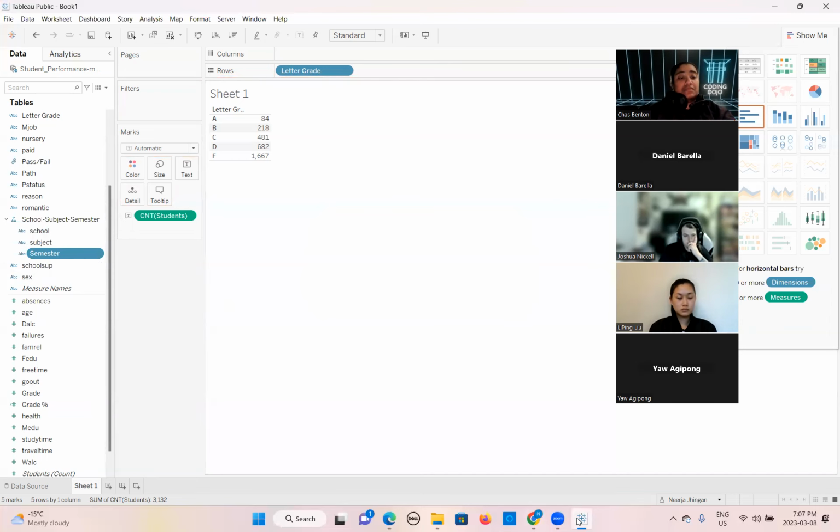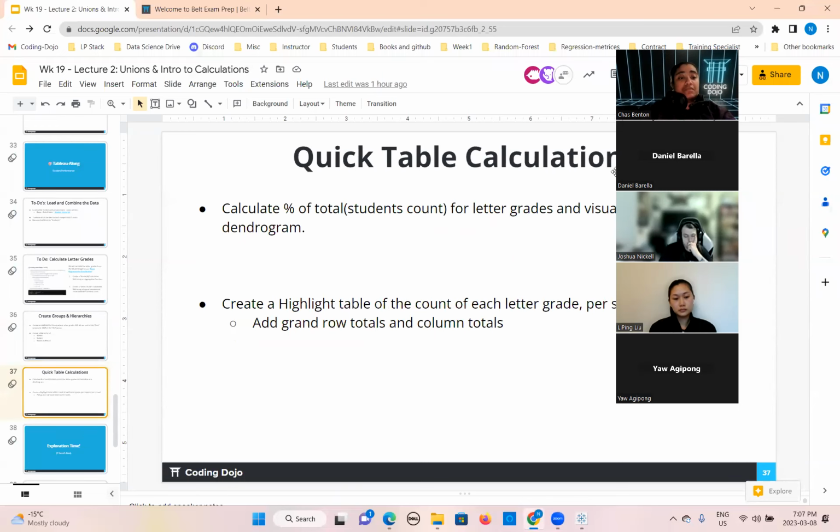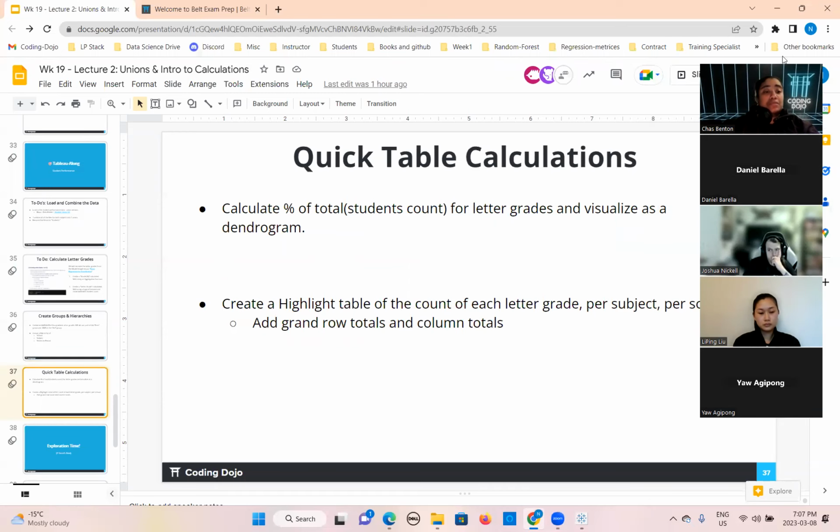Now what we need to do? We have created the letter grades, grade percentage, we have a pass and fail grouping, we have a hierarchy as well. So now we will calculate the percentage of total student count for letter grades and visualize as a tree graph or dendrogram.